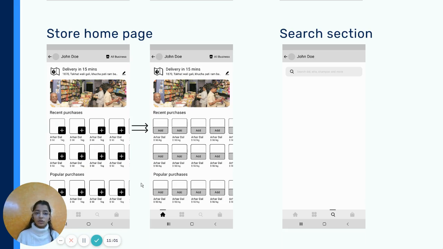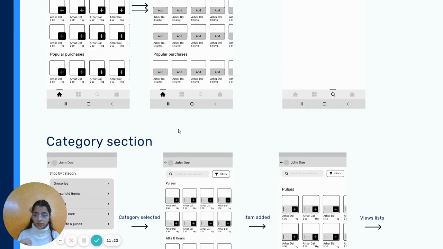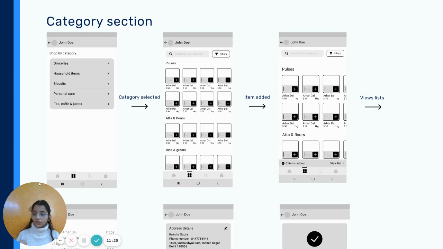This is the home page of the store, and there's this nav bar at the bottom, which has a search option. This is the search section. Initially, for the home page, I kept a small button, but for visual reasons and so that the user can touch it easily, I changed it to this at the end. And then there's this category option where the items are divided into different categories. The user goes to select the required category and they can see it over here. There's a search option here as well, and there are filter options.